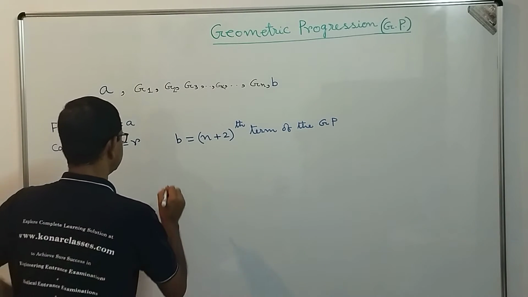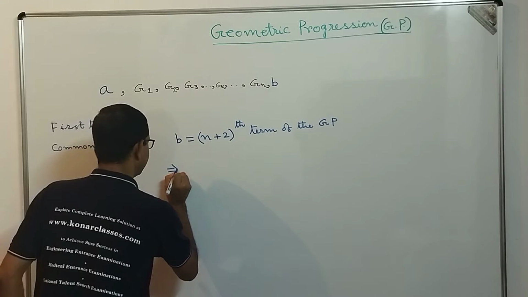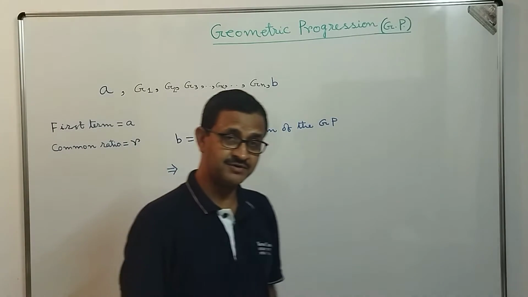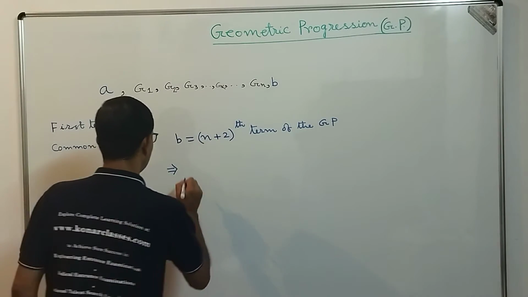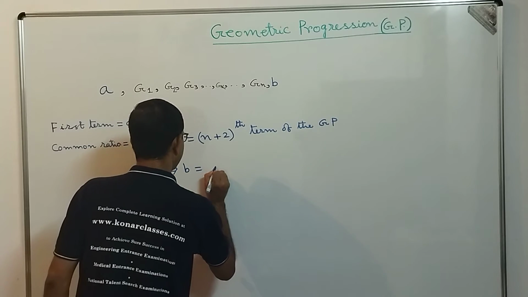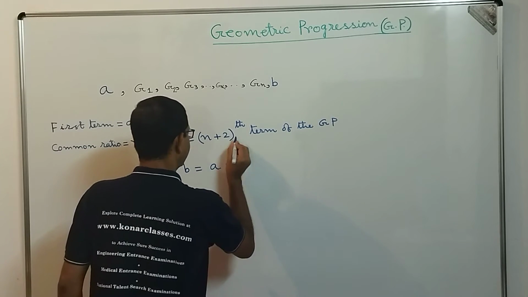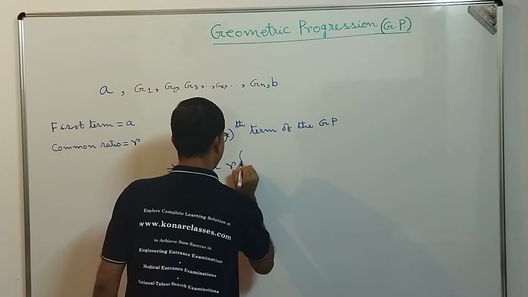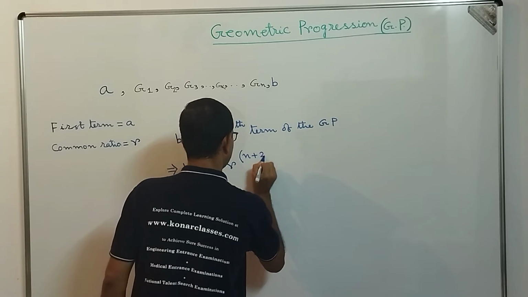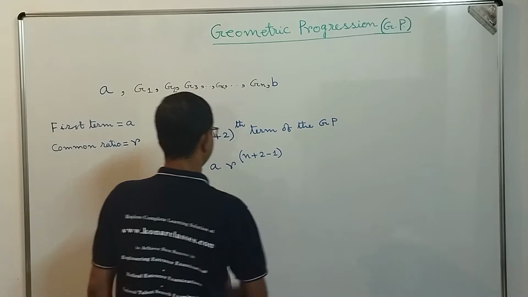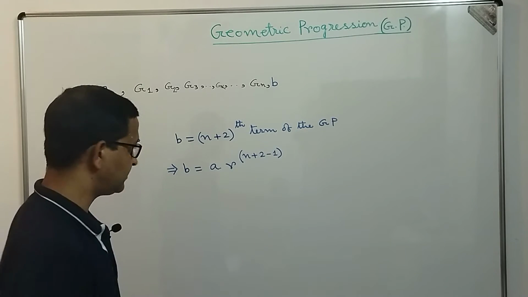Now how to find it out? We know that the nth term is A into R power n minus 1. So in this case, B should be equal to A into R power n plus 2 minus 1. So if I write n plus 2 minus 1, that is the way we can find the n plus 2th term.